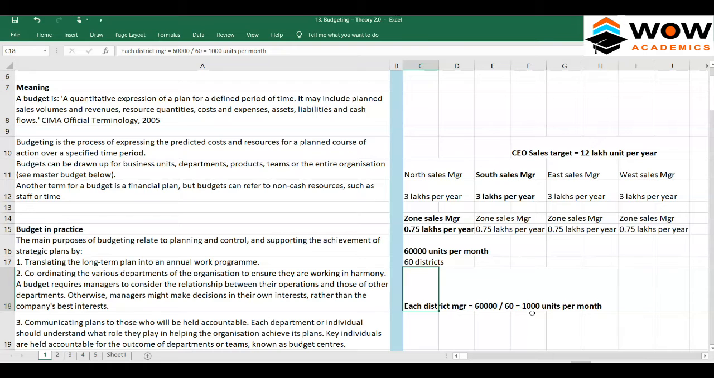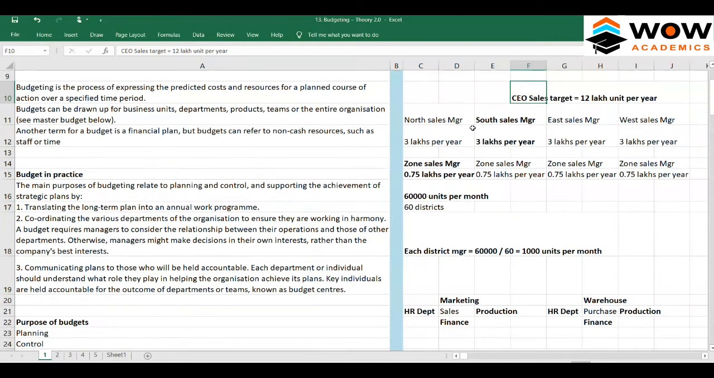And what is the responsibility? Whether these district managers are selling or not, the zone manager will keep track of it. Whether the zone manager is working or not, the south sales manager will keep track of it. Whether the south sales manager is selling or not, the CEO will keep track of it. So this is how a lengthy, or long-term, budget is broken into smaller parts.